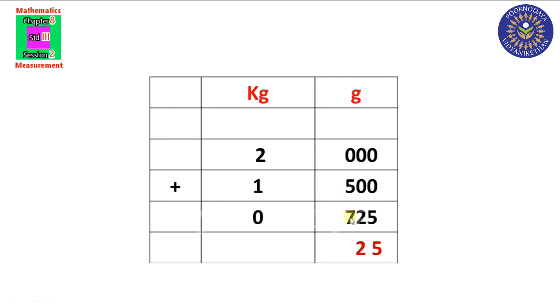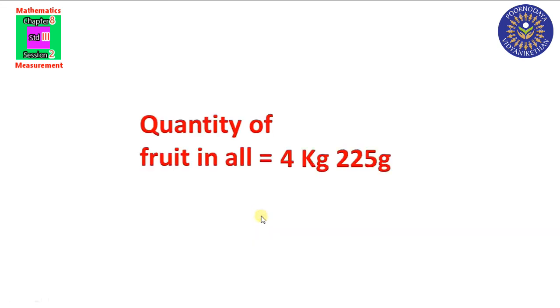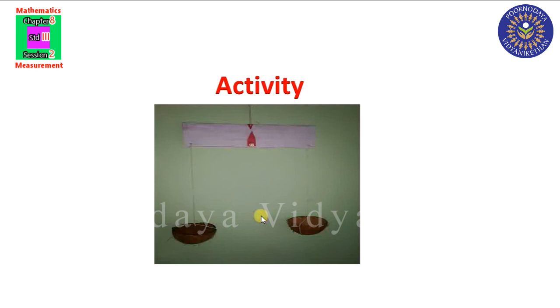Now 0 plus 5, 5. 5 plus 7, 12. Write 2 here. 1 is the carryover. That carryover you have to write under this kilogram column. Okay? 1 plus 2, 3. 3 plus 1, 4. 4 plus 0, 4 itself. So total 4 kilogram 225 gram. Total 4 kilogram 225 gram of fruits. Did you understand?